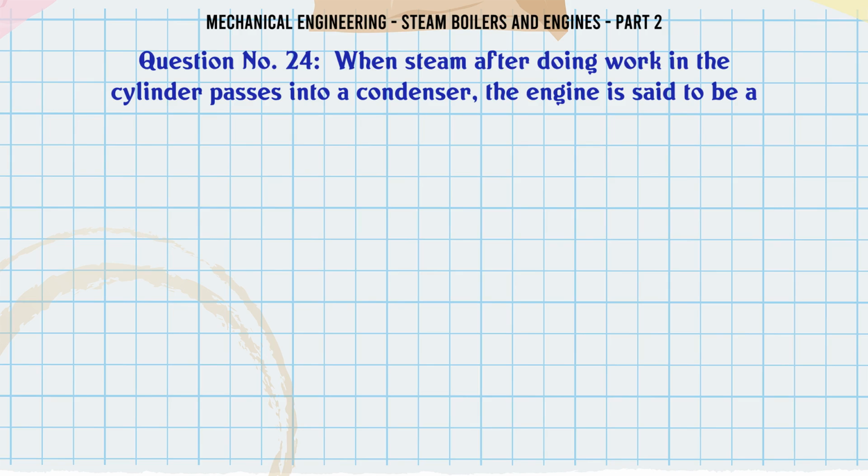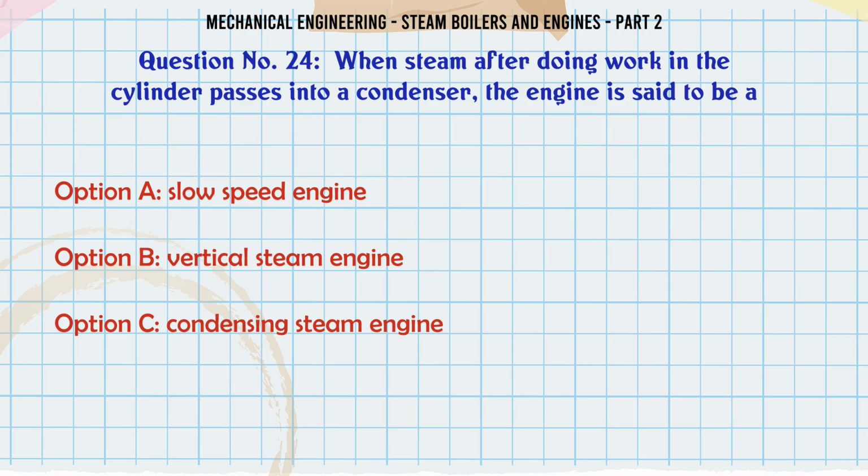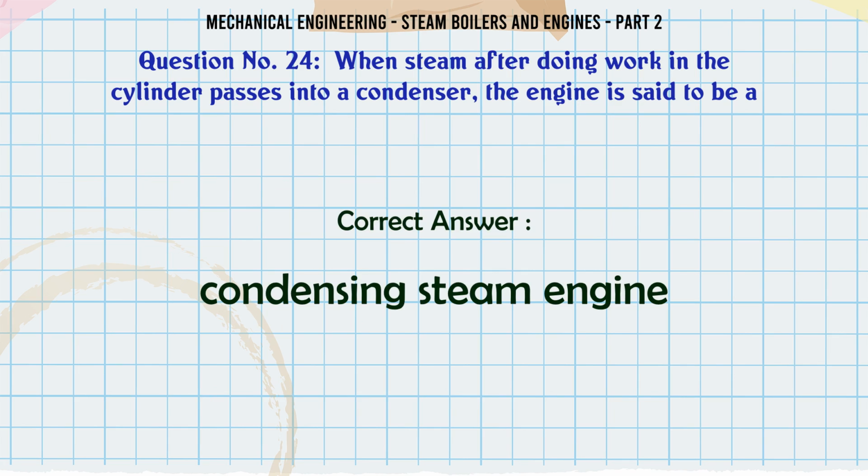When steam after doing work in the cylinder passes into a condenser, the engine is said to be: A, slow-speed engine. B, vertical steam engine. C, condensing steam engine. D, non-condensing steam engine. The correct answer is condensing steam engine.